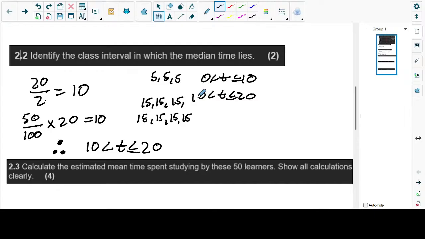Does chat understand? Chat, anyone? Do you understand? Or did it just fly over your head?